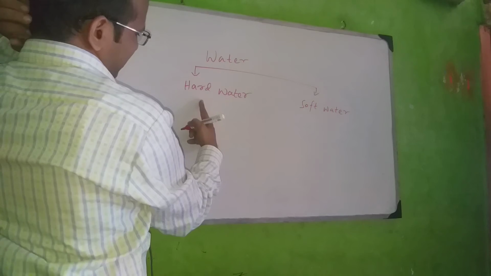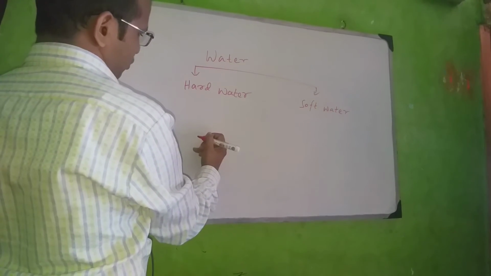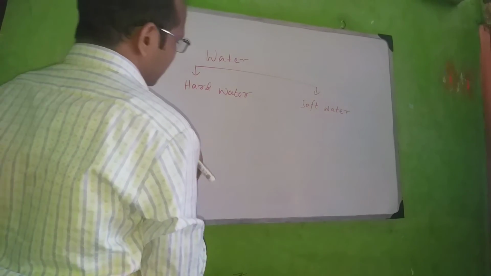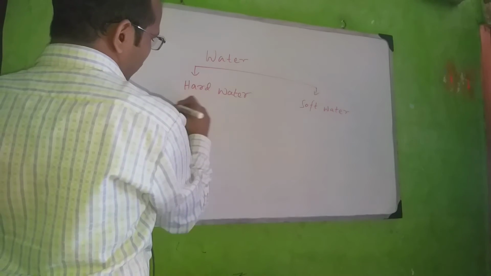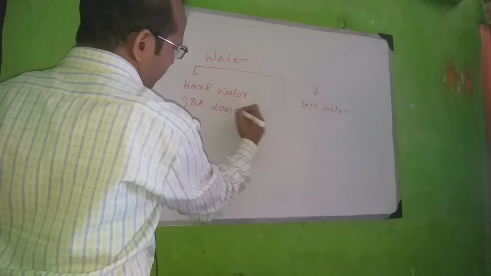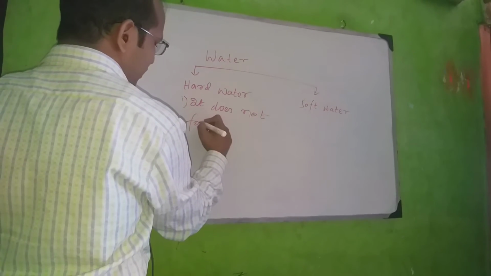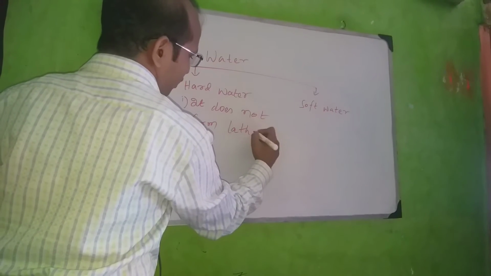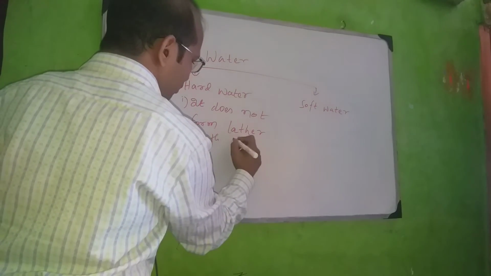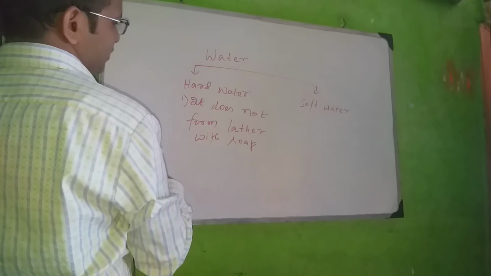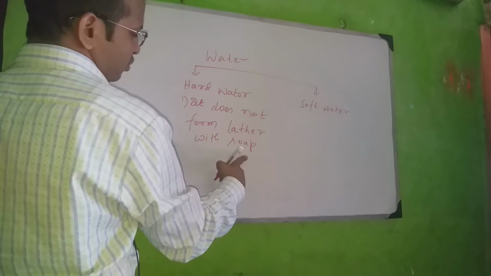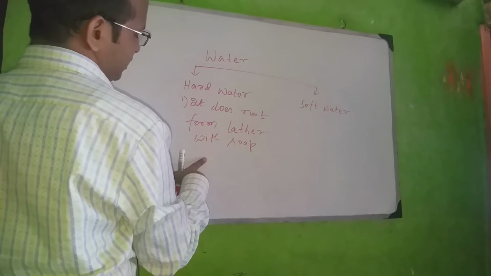So this hard water doesn't let us wash the clothes. Means this hard water will not let us clean the clothes by using water. So why? Because it does not form lather with soap. Okay, so that's why hard water is not fit for washing clothes or drinking, because it does not form lather easily with soap, so it will not be used for washing the clothes.